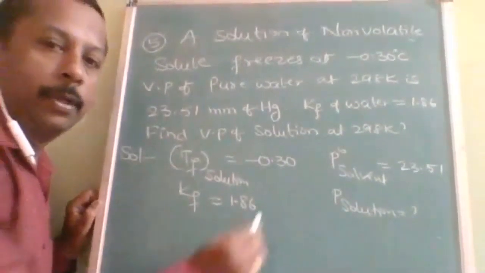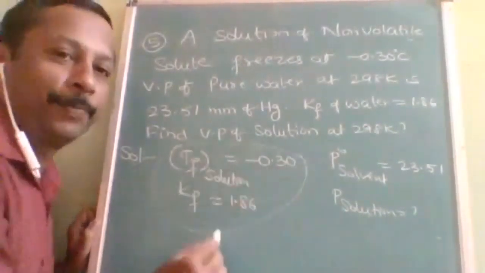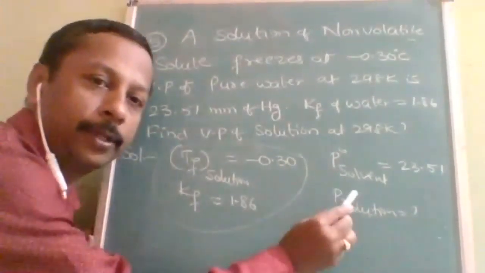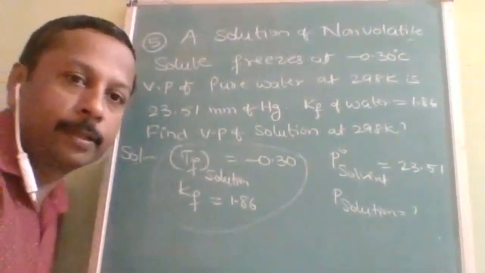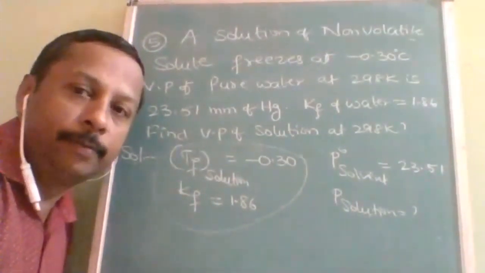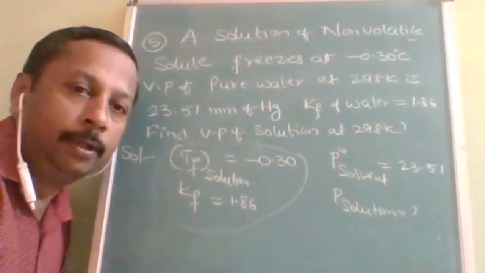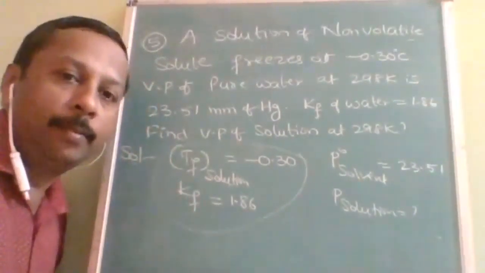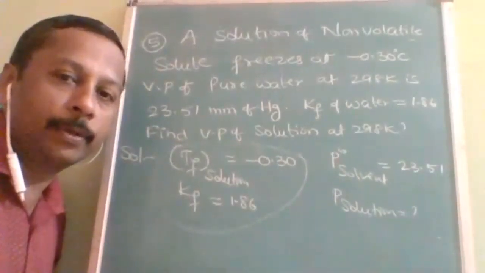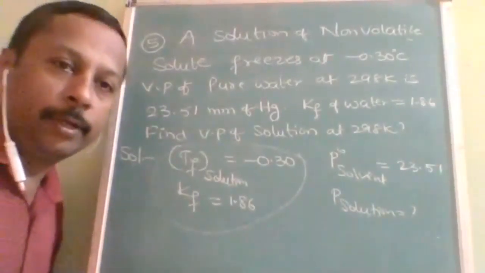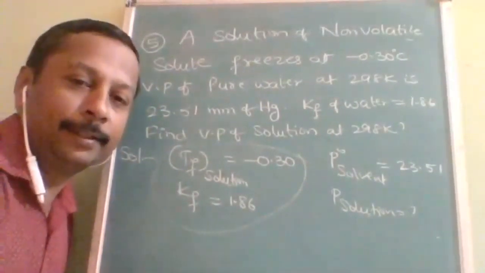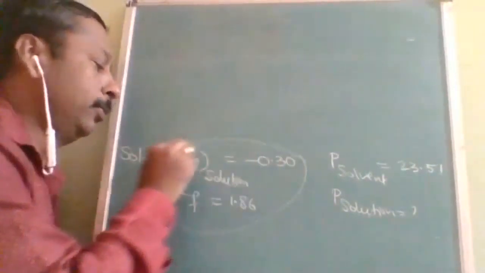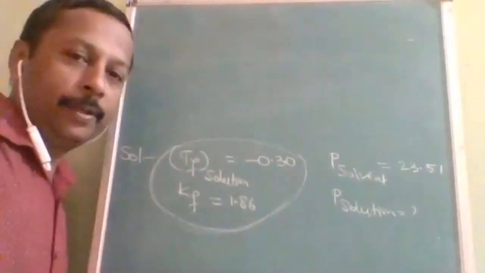See, information is given in terms of what? Freezing point, but the question is about the relative lowering of vapor pressure. Like that, all types of models will be clearly explained. So be with me and try to note down all these questions. It should be a different model question bank for you. Are you ready, or will you try? Good, you should try. Tried? You may not get an idea how to do it, so I will give you an idea.